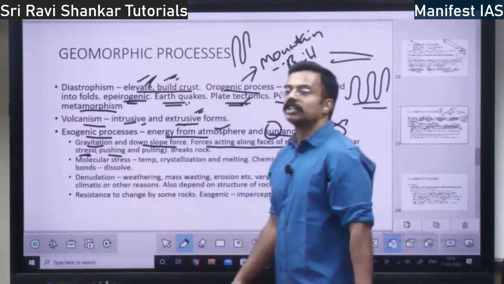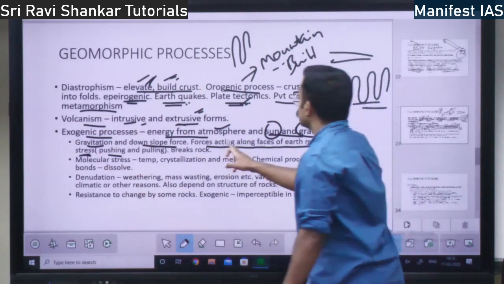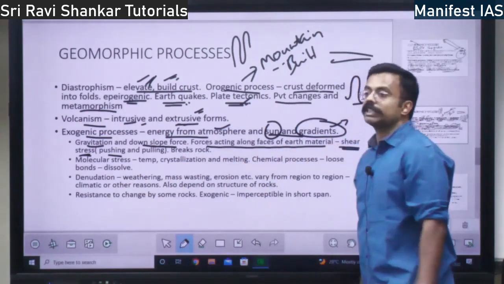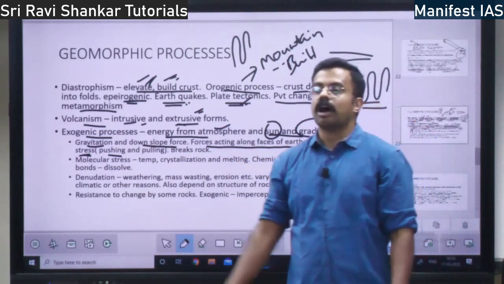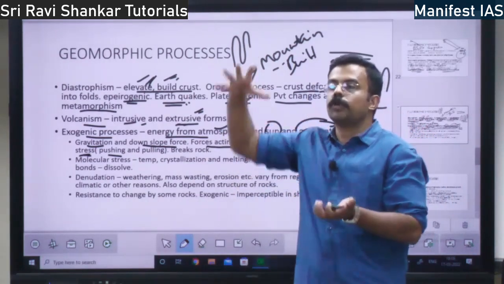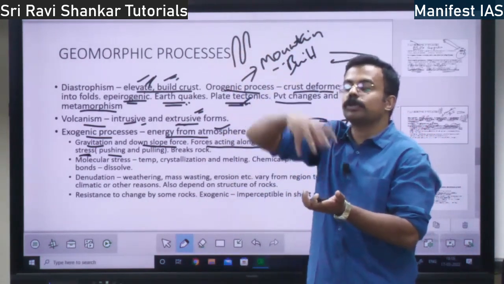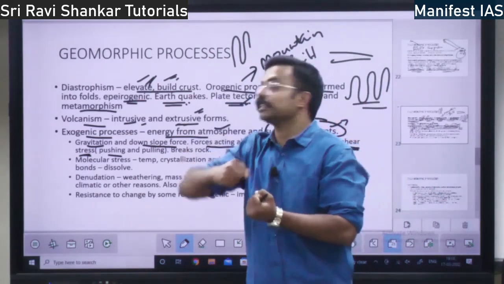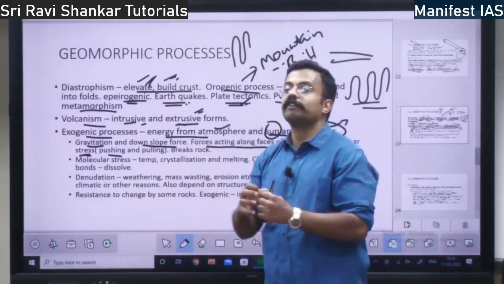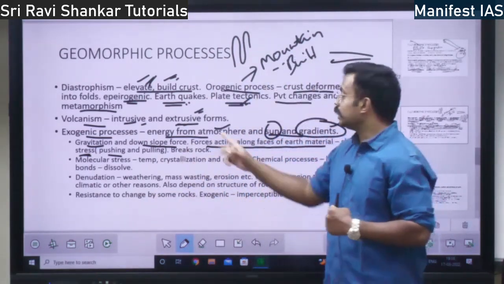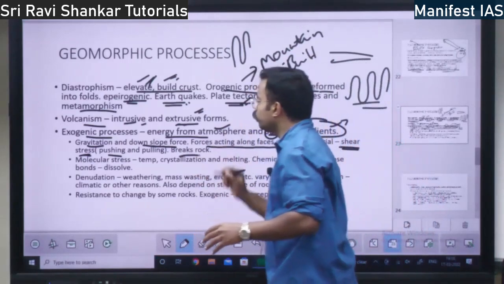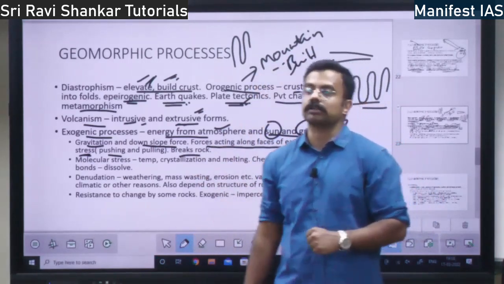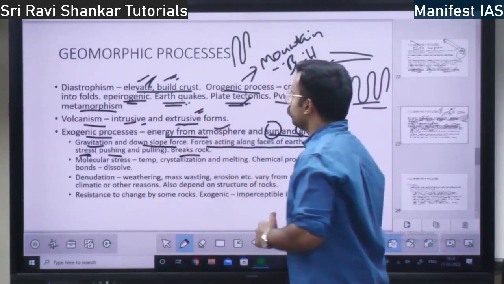Shear stress is an exogenic process. That is, forces acting along the faces of earth material, along the rocks. If the forces lead to shear and stress, or pull and push, it will lead to shear stressing. That is an exogenic process. It will break the rock. That is one form of exogenic process.